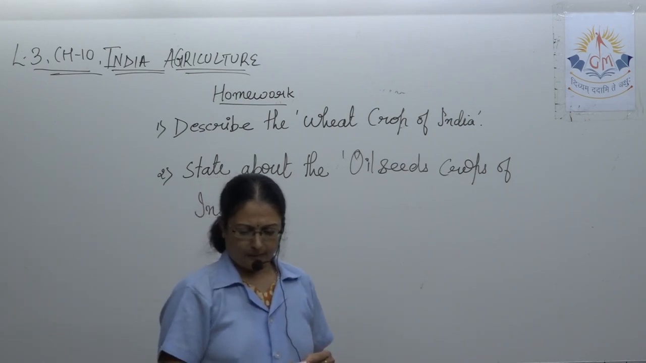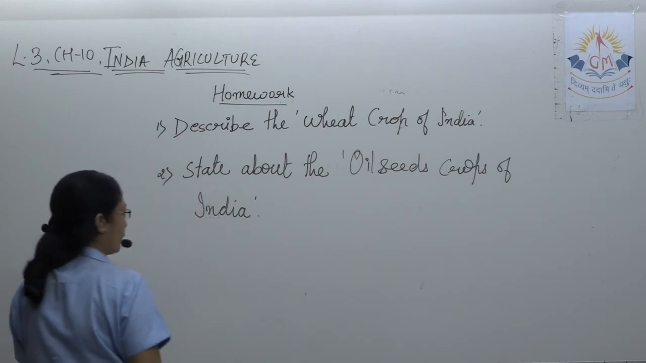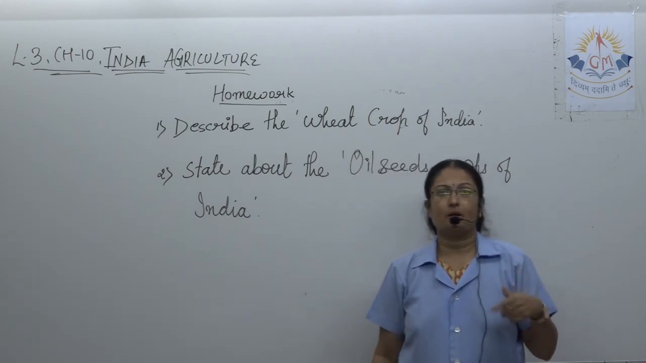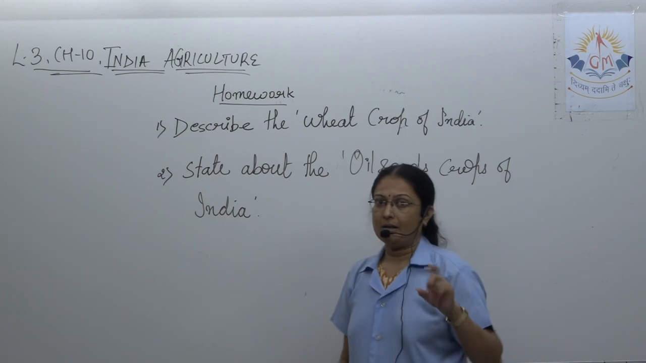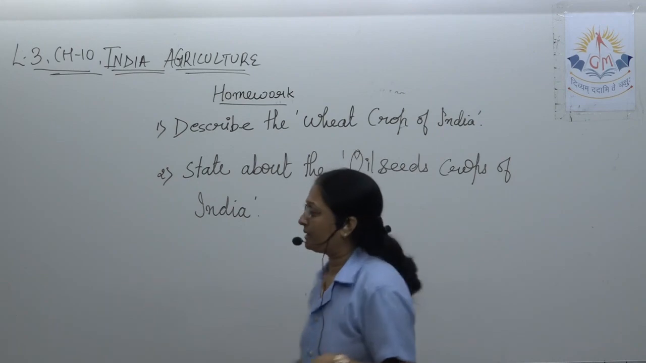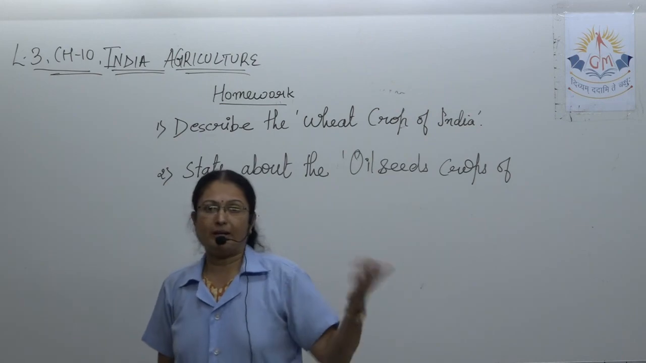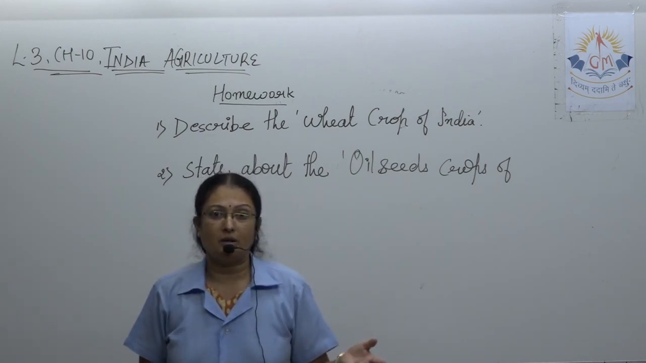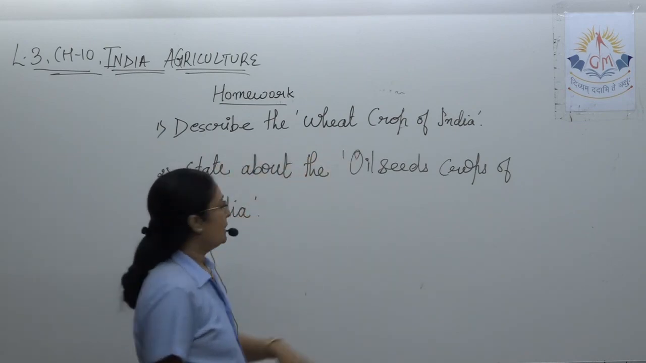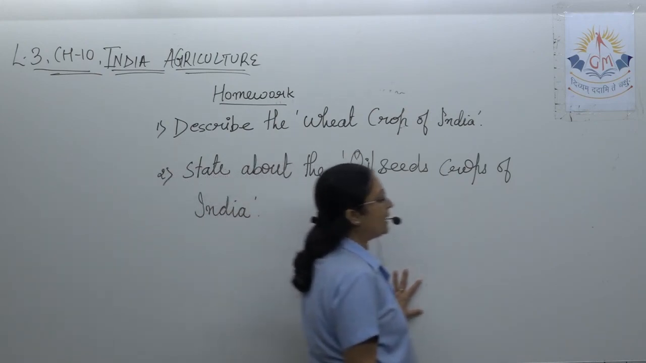See students, these two questions. Describe the wheat crop of India. As we talked about, wheat is considered the king of the grain. And at that point, when I was explaining, I told you to underline it. It can be asked like this, as a long answer, or in a short one-word answer, why wheat is considered the king of the grain. So, describe the wheat crop of India, and the other, a short note: state about the oilseed crops of India.